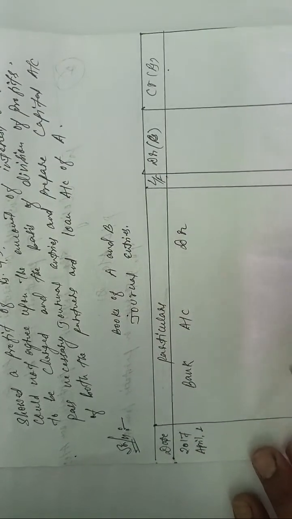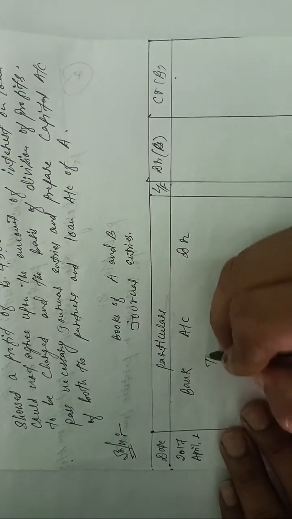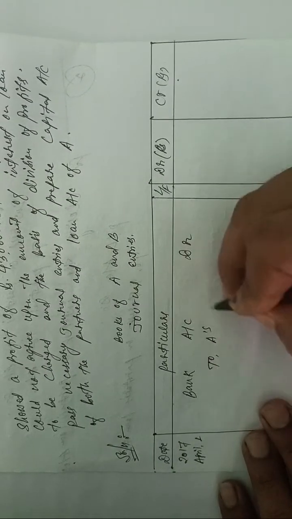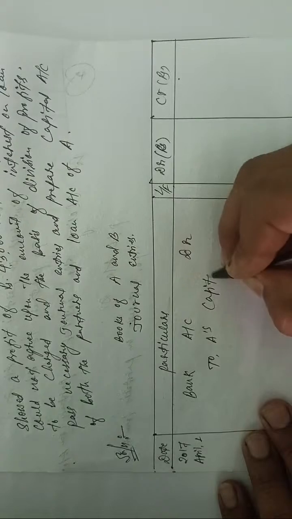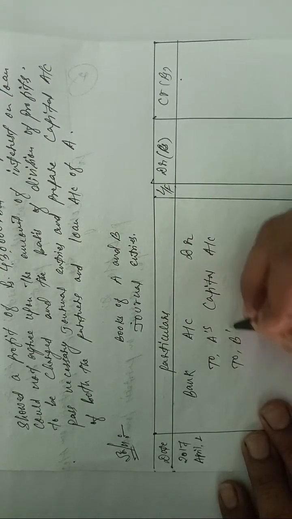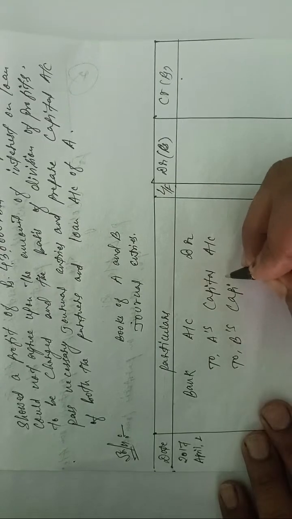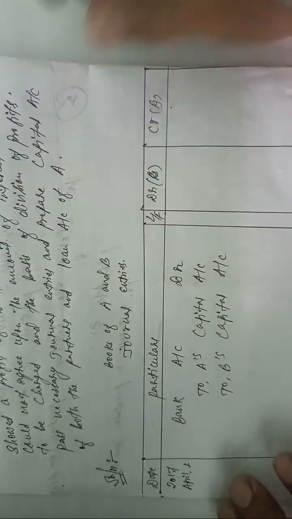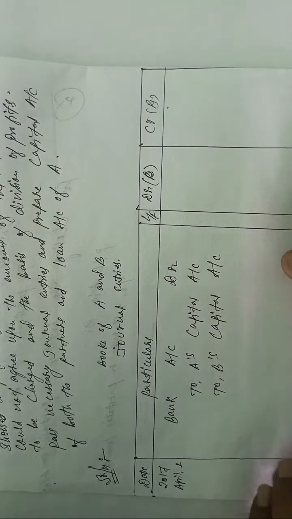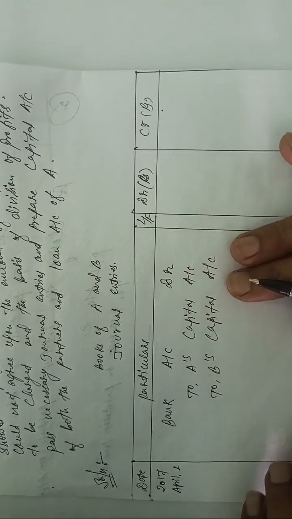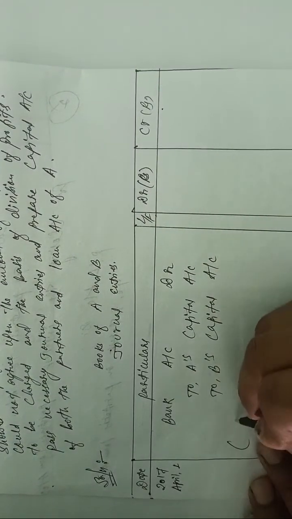And who has given the capital? A's capital account and B's capital account are credited. This is the first journal entry, that partners introduced capital.